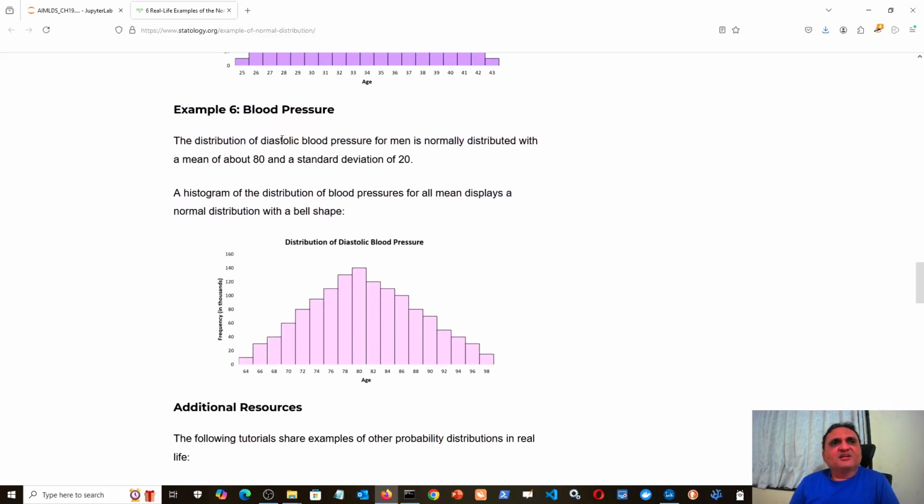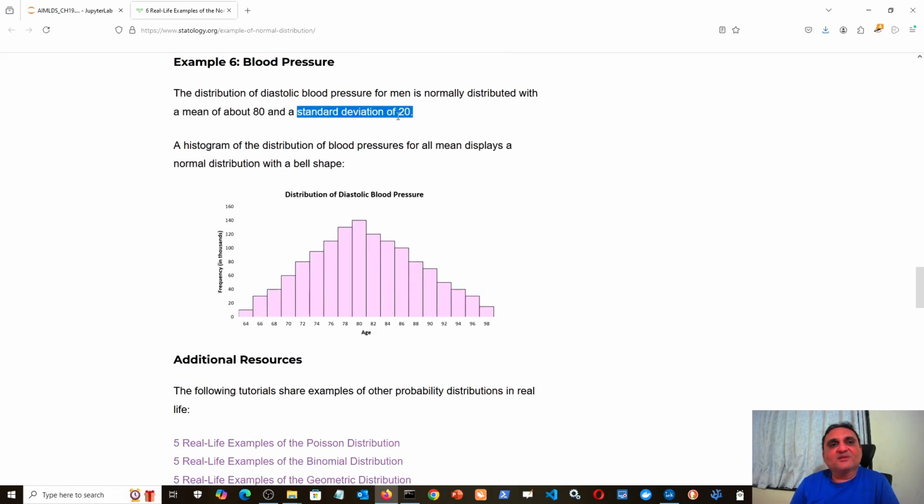Then blood pressure. Diastolic blood pressure in human beings was found to be around 80, but there is a standard deviation of 20. That one must understand. If your blood pressure comes out to be 70, of course you should consult the doctor, but if the doctor says there is nothing to worry about, then you should not run from one doctor to another, because 80 plus or minus 20 is one standard deviation. So you can say 70 is well within one standard deviation, so fine.